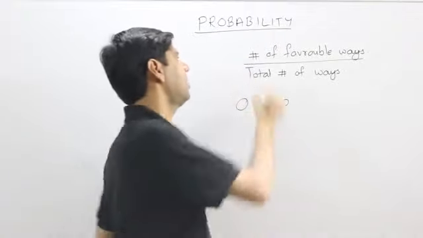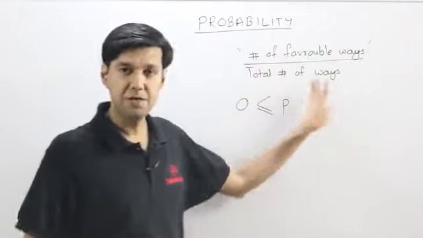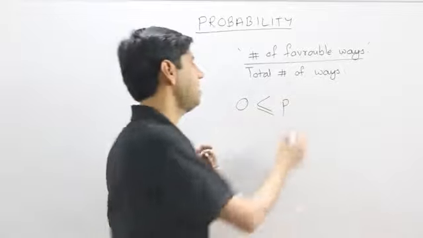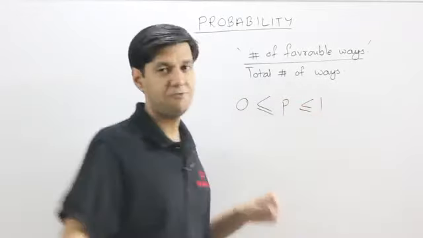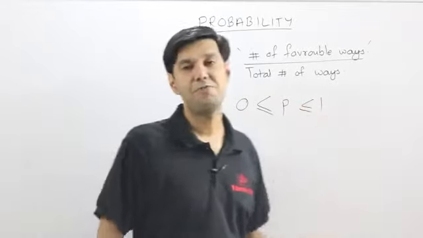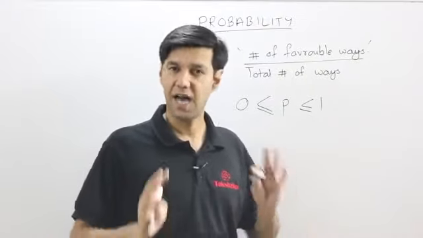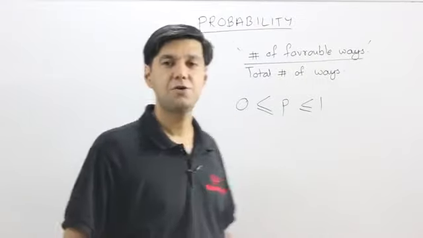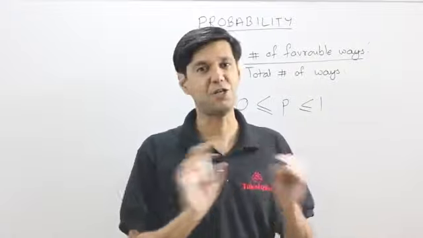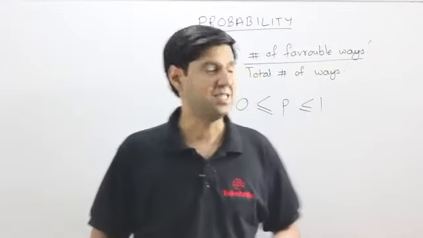And since we also know that the number of favorable ways can never be more than the total number of ways, the probability has to lie from 0 to 1. A probability of 1 denotes a certain event, it has to happen. A probability of 0 denotes an impossible event. There are 0 ways in which the event can happen as such, right?